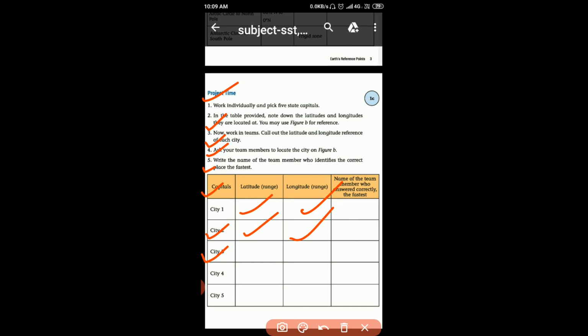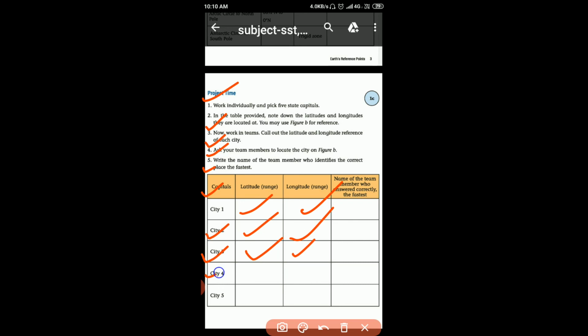Shimla is the capital of Himachal Pradesh and its latitude is 31.1048 degrees north, and longitude 77.1734 degrees east.